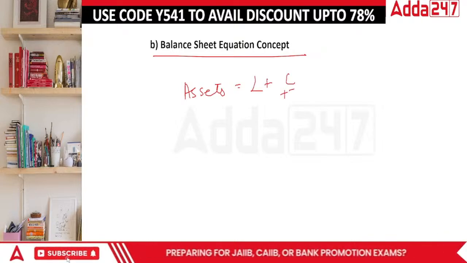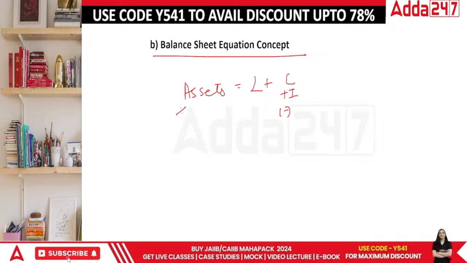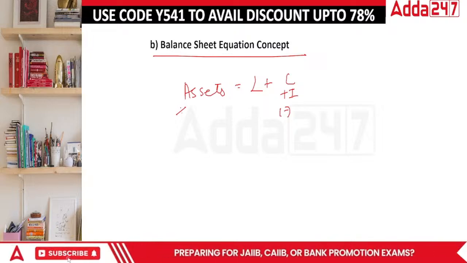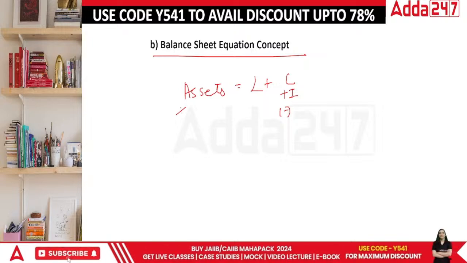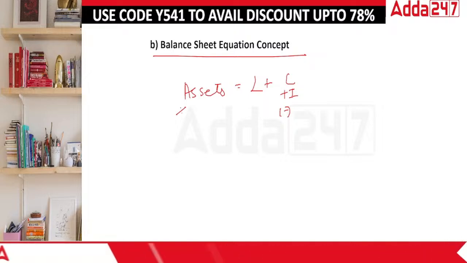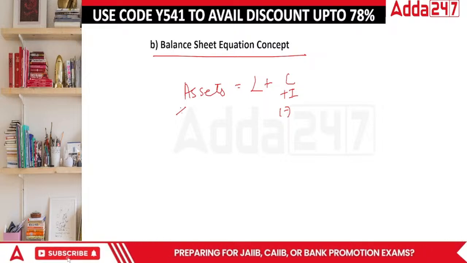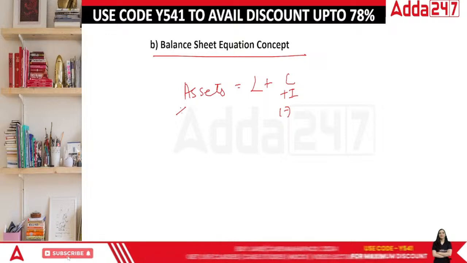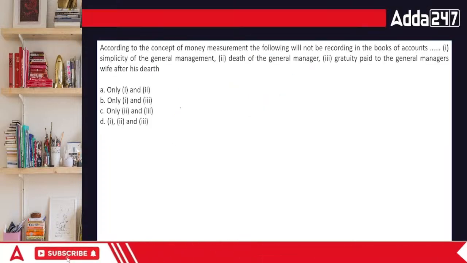If there are incomes, they would be added. If there is an expense, it would be subtracted. So if there are losses, they are normally a part of this area, because it's a minus here, na? It would be a plus there. Got the idea? Done. Let's move on to the next question.